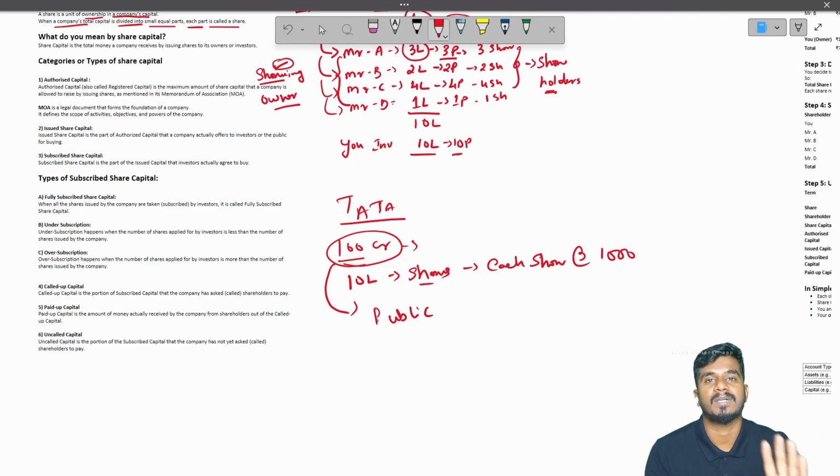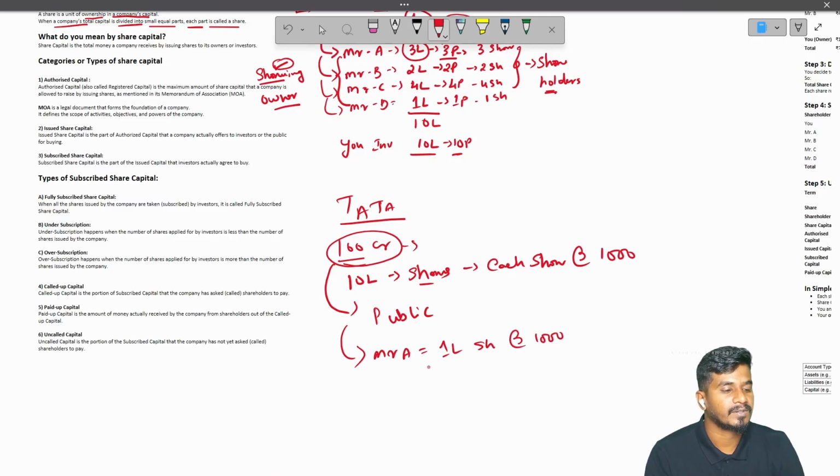You can buy as many as you want. Even one share you can buy. You can invest even 1000 rupees. Let us say Mr. A, your friend, bought 1 lakh shares at 1000 rupees.